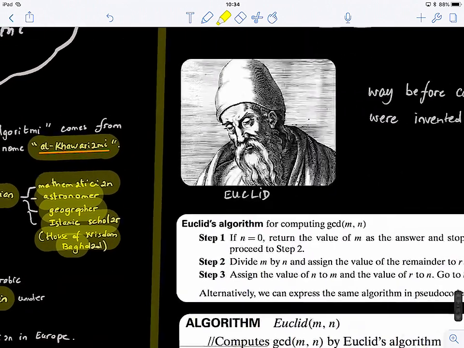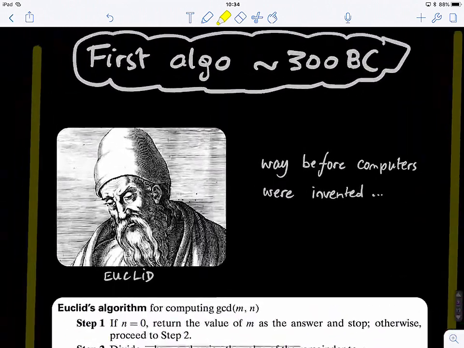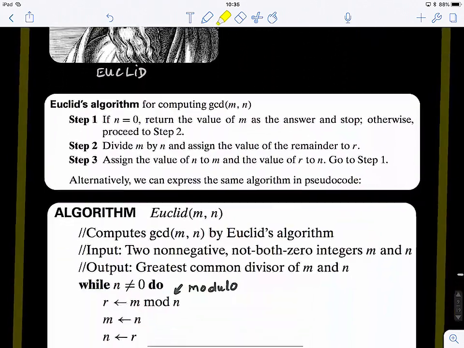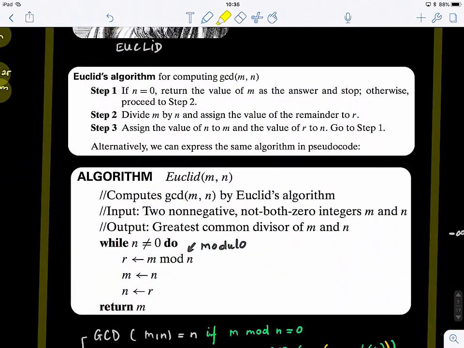Now, this is in terms of the name algorithm, but the oldest algorithm dated way back before Al-Khawarizmi. Maybe there were smarter algorithms before Euclid's time, 300 BC, but this is the oldest one in the record, the history of algorithms. So way before computers, Euclid created what we call the first algorithm. I think all of you know this algorithm. It computes the greatest common divisor of two numbers m and n.